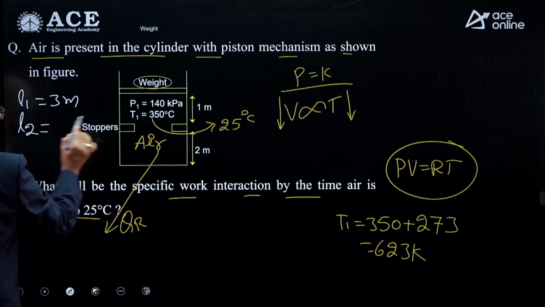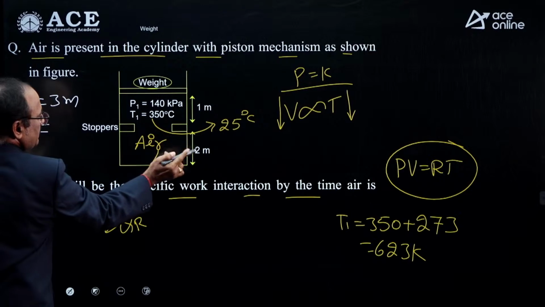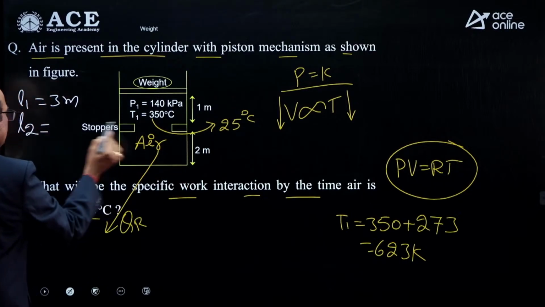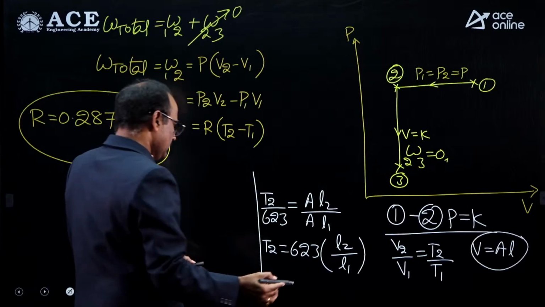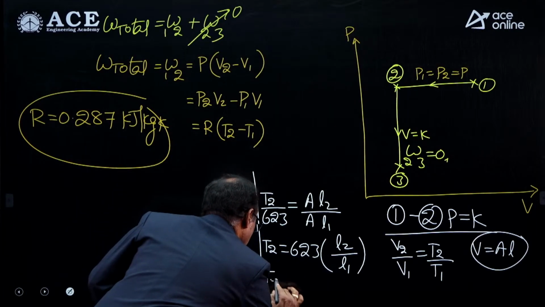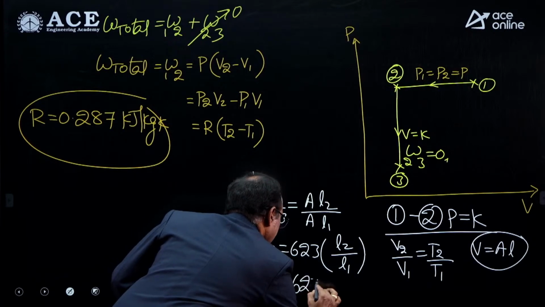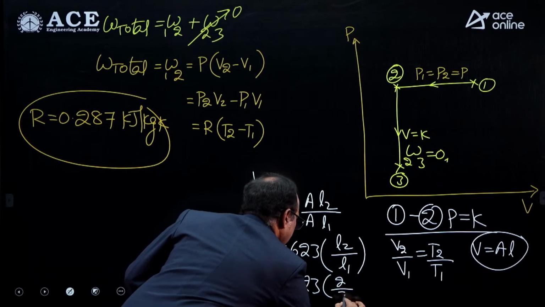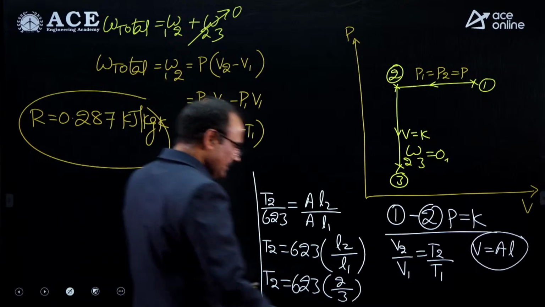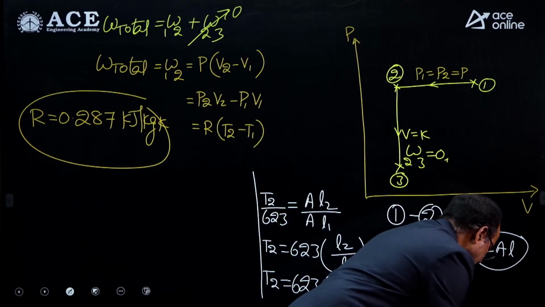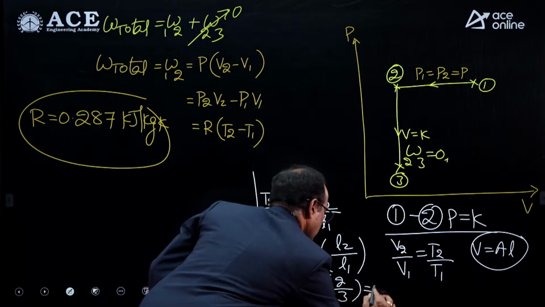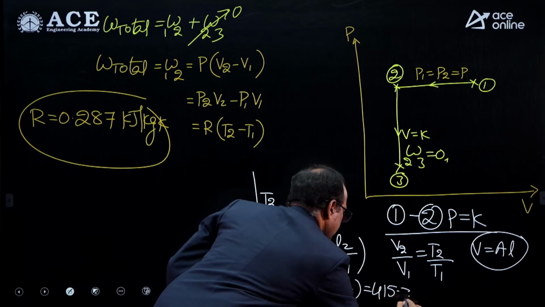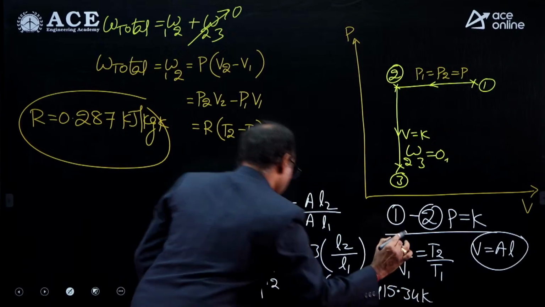L2, after the piston reaches the stopper's location, the gas-occupied length is only 2 meters. You put those values here: T2 equals 623 into 2 by 3. My calculator has shown the T2 value 415.34 Kelvin.